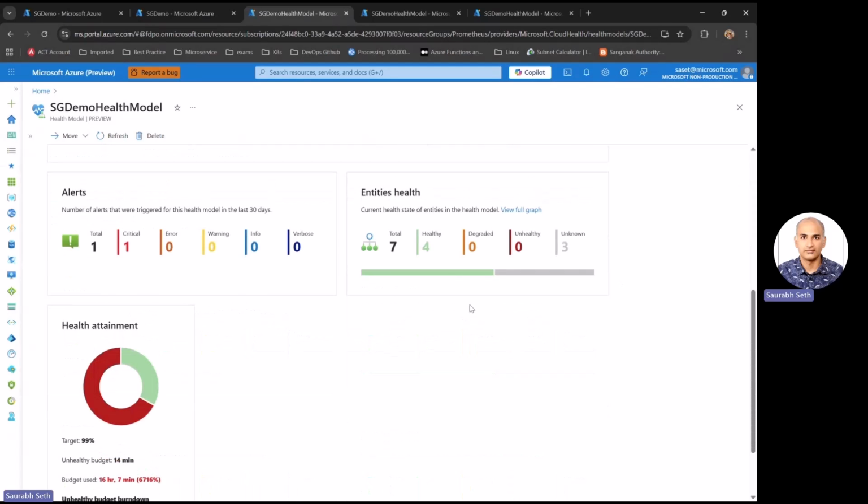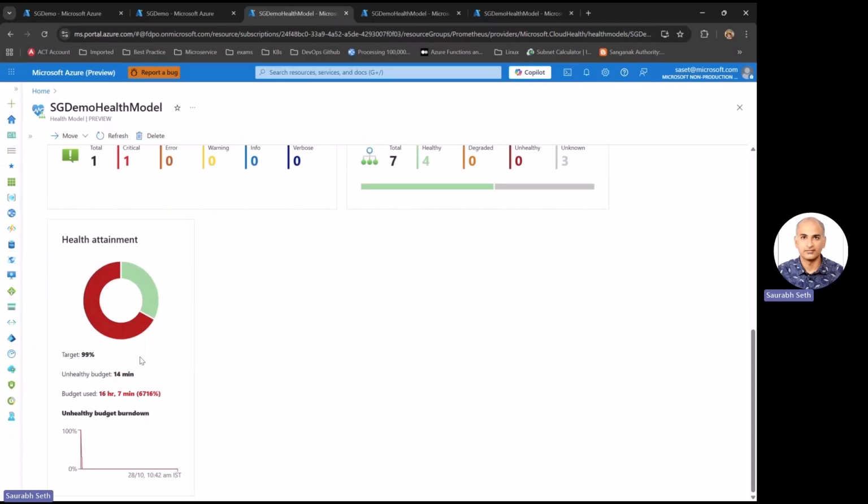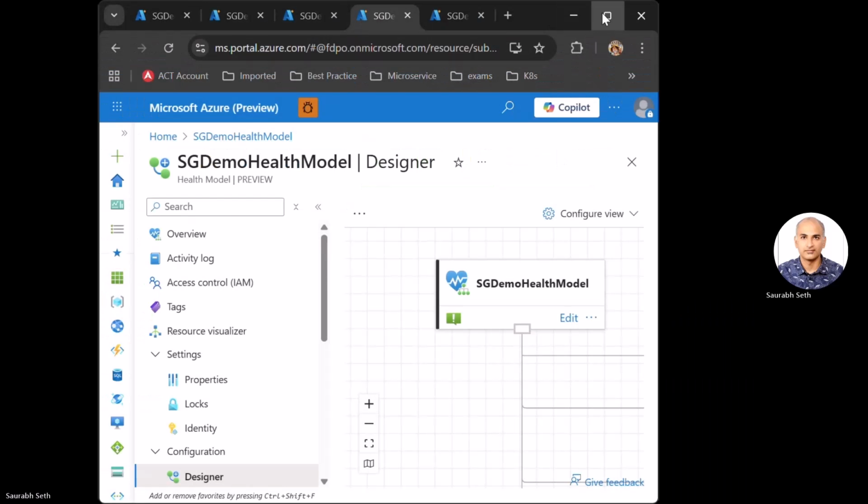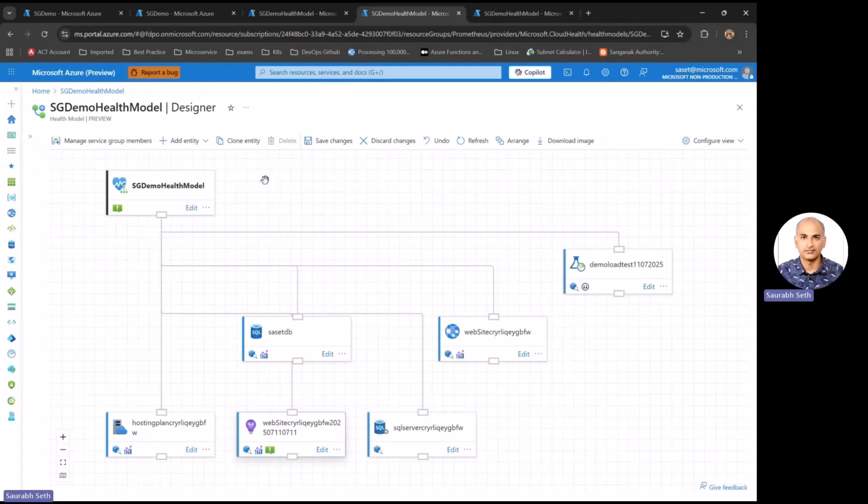It gives me an idea around what alerts have been fired, how many entities are healthy, unhealthy, what's the state of the unknown entities as well, and a budget, which is a donut chart representing how many resources are healthy or unhealthy, and how we are using the health budget. But the most interesting aspect of the health model is the designer view, right? So this is a designer view of the health model.